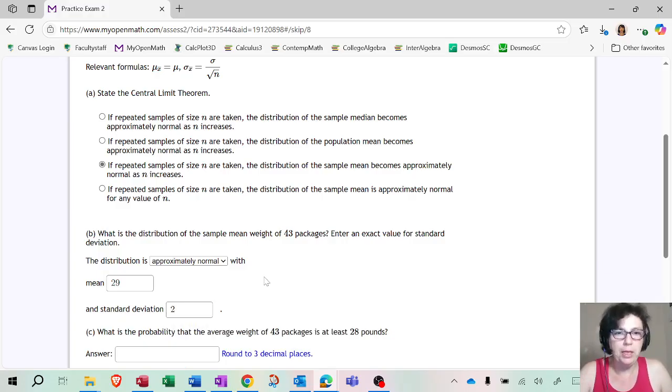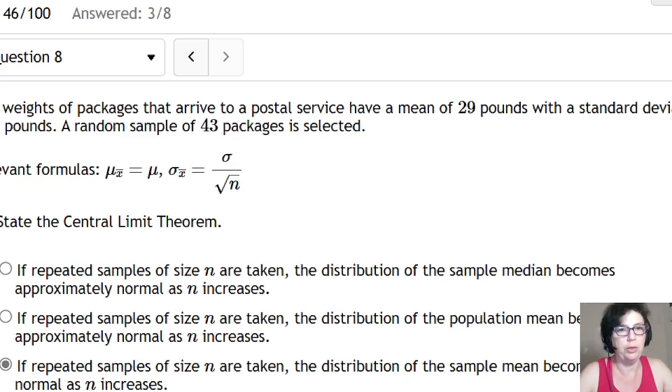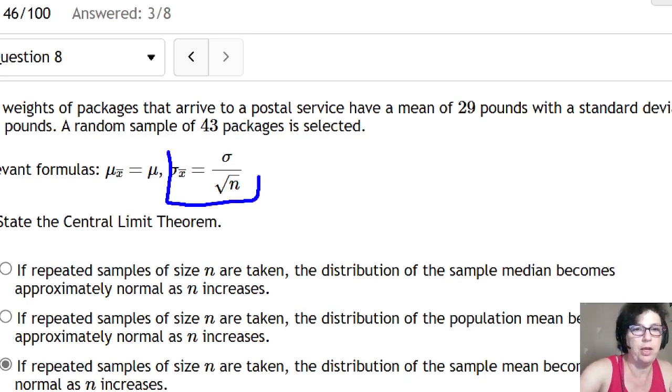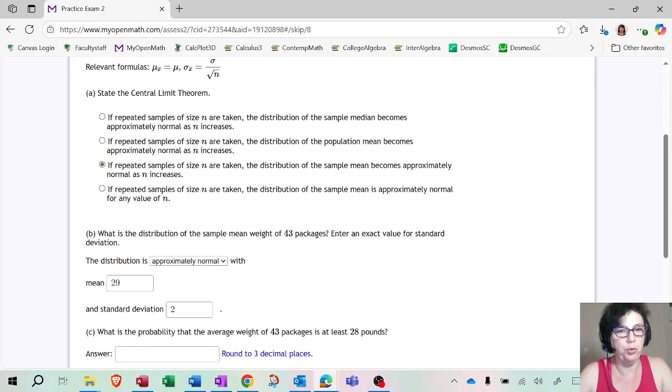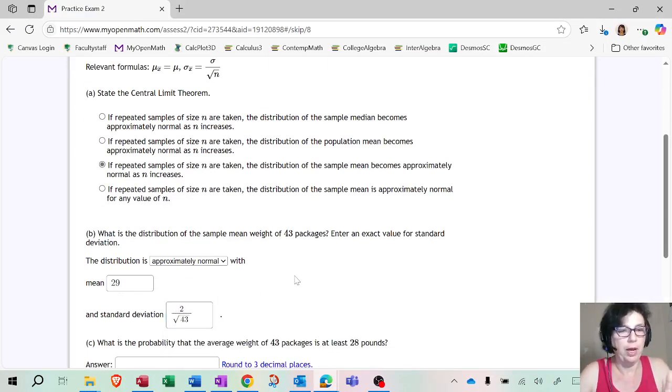You have the mean of 43 packages. So the standard deviation of the mean, which is this formula right here, is the original standard deviation, which was 2, divided by the square root of how many packages you got, which in this case is 43. So this would be 2 divided by the square root of 43. Okay, so we got that out of the way.